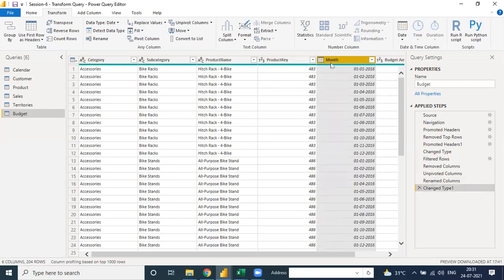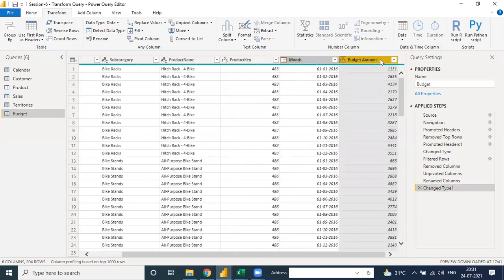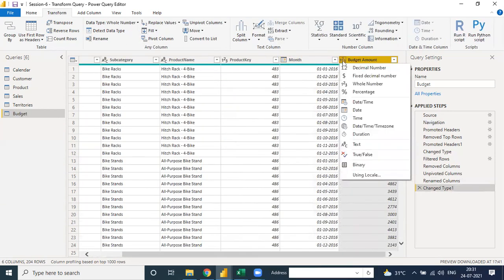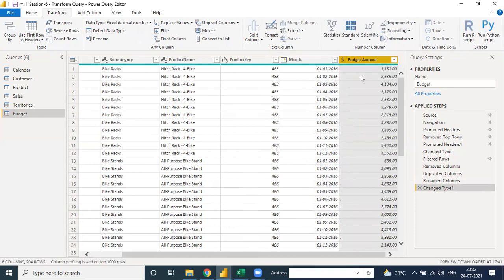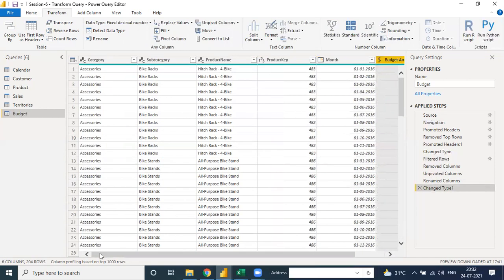See, the date column is okay, all the dates are given, and here is the budget amount. It's numerical, so you need to set it to fixed decimal number or whole number as per your data, whatever your requirement is. If you need a fixed decimal number, then click there, fixed decimal number. Okay, and when you go back, it's our complete table.